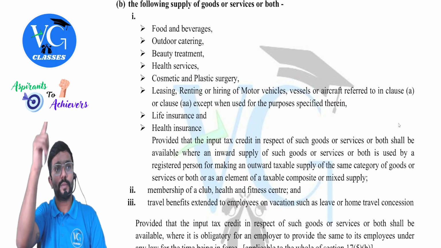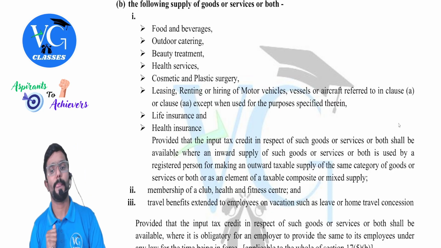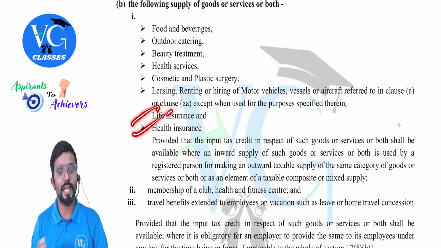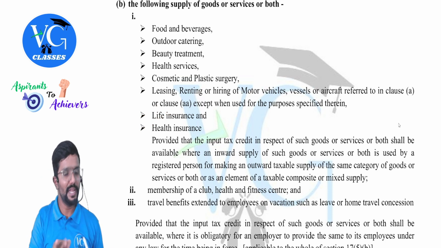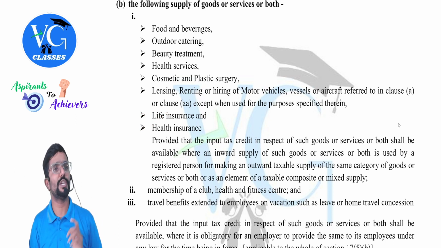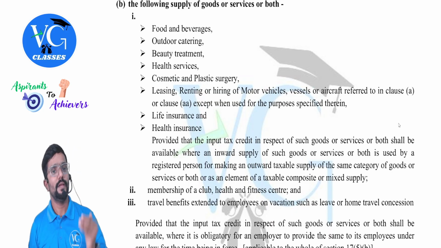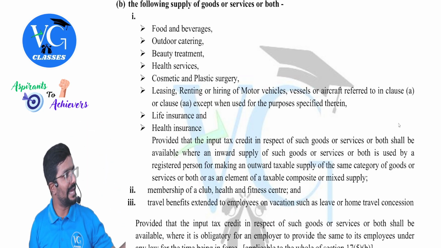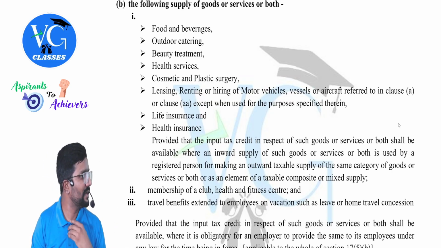But if it is used for the purposes which I have marked in green, is credit available? Yes. Life insurance, health insurance. Actually, on this and all, GST is exempt now. But till they have covered you in the law, maybe in the future they may remove it. As on today, it is there. Okay. If I have taken any of this as an inward supply, on which I have paid GST, is credit available?